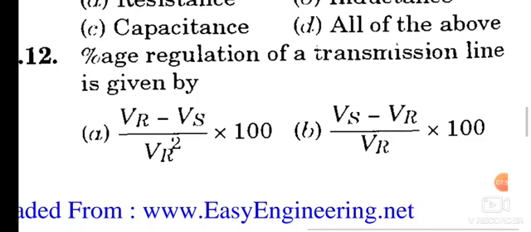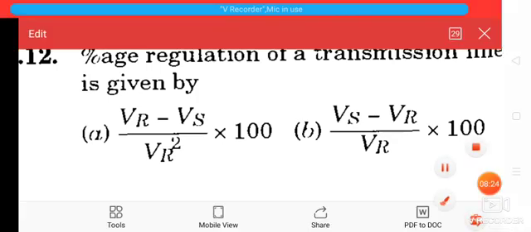The difference between the sending end and the receiving end voltage is called the percentage regulation. It is denoted as a percentage, so we multiply this by 100. So the percentage regulation of a transmission line is given by Vs minus Vr divided by Vr into 100.